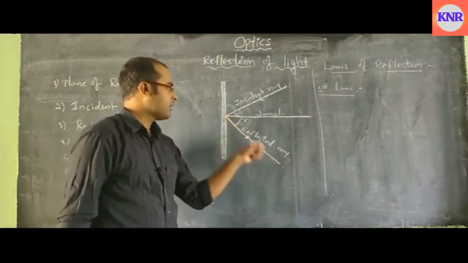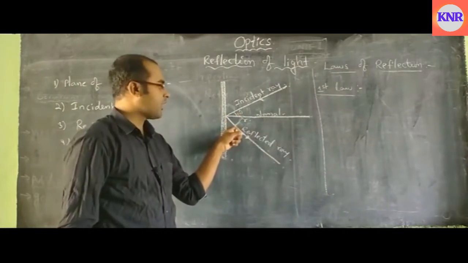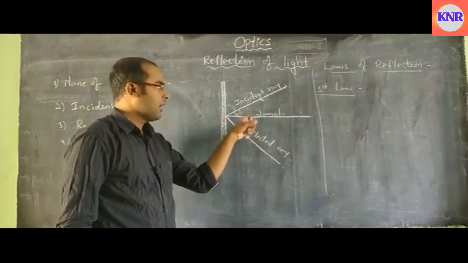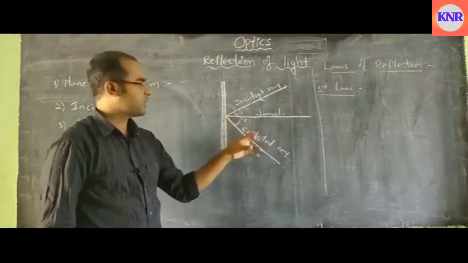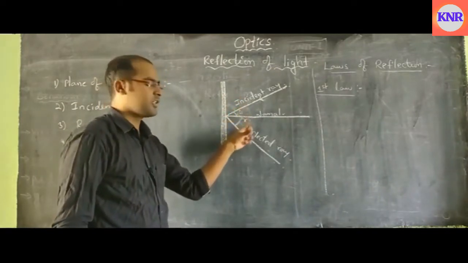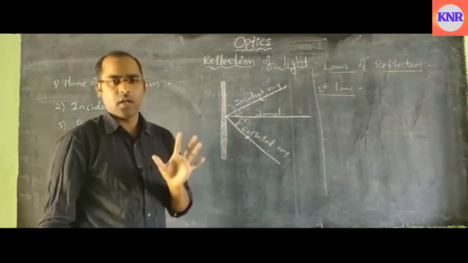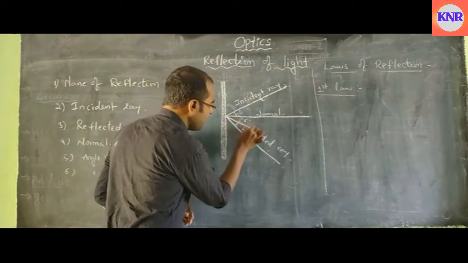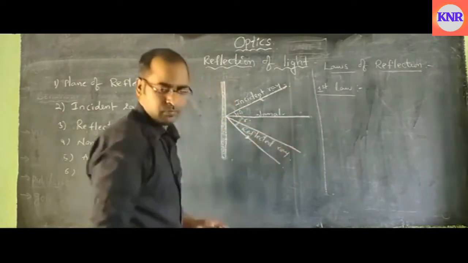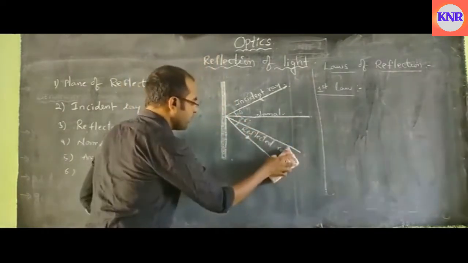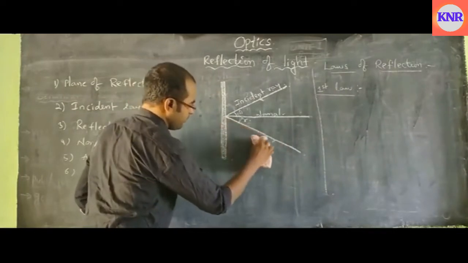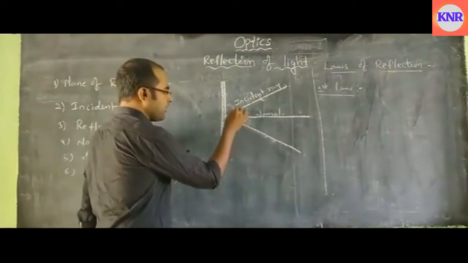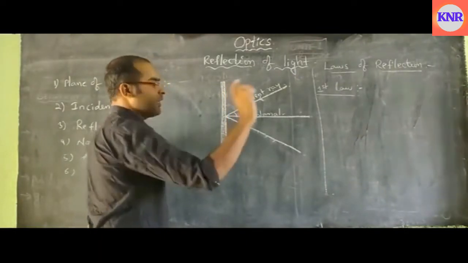Next, it is reflected back, and there is an angle between the normal and the reflected ray, that is the angle of reflection R. In any situation, the angle of incidence and the angle of reflection should be equal. It shouldn't be in this manner, right? So the angle of incidence and angle of reflection must be equal.